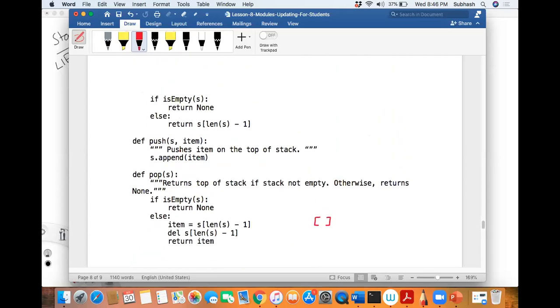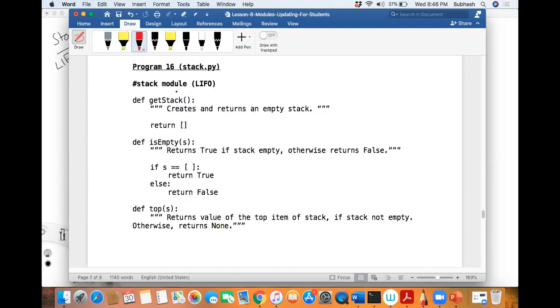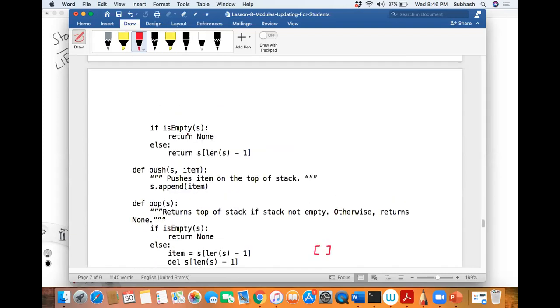So there is a definition of push in the stack module. This is your stack module. In the stack module, we have a function called push, correct? What is S now? S is 1, sir. What is S?